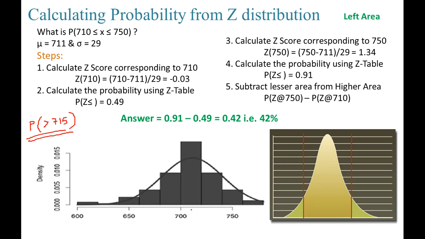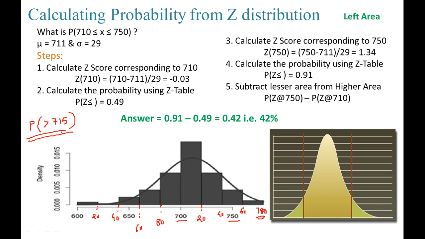Which means what I am asking is, this is 700, this is 750, and because the bin size is 20, this is 20, 40, 60, 80, 700, so this is going to be 720, 740, 760, and this is going to be 780.